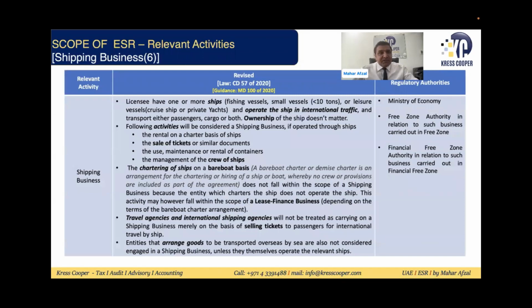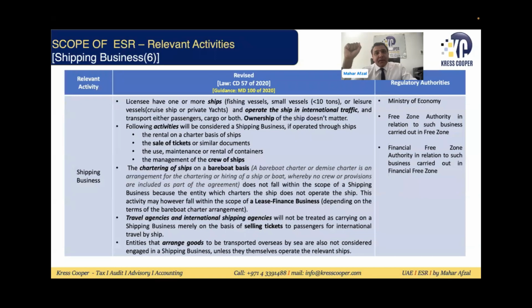This is a shipping business. This is the sixth relevant activity. Shipping business means the licensee has one or more ships and is operating ships. If the licensee is operating a ship, then it will be assumed that the licensee is involved in the relevant activity of shipping business. If the licensee is chartering a ship, it will be assumed the licensee is not involved in the relevant activity of shipping business. If they are the owners of ships or managing ships, it will not be assumed. The only function is operating ships. If the licensee is operating a ship, then it will be assumed that the licensee is falling under the relevant activity